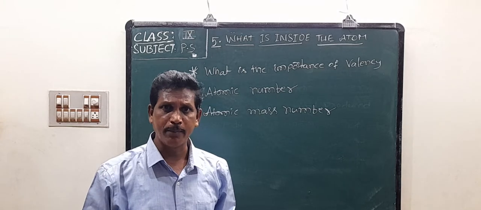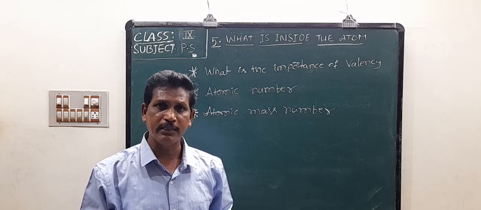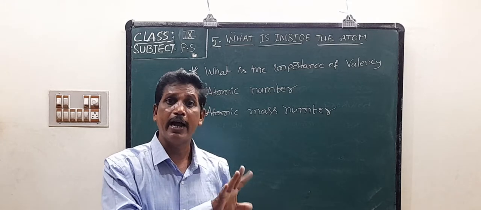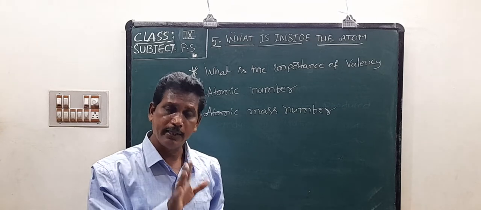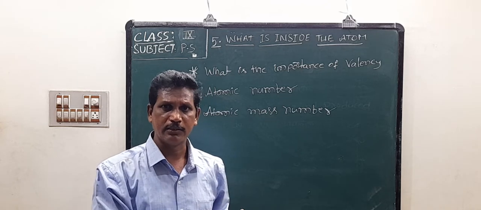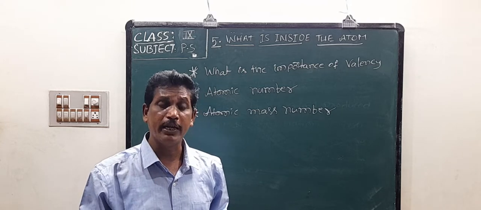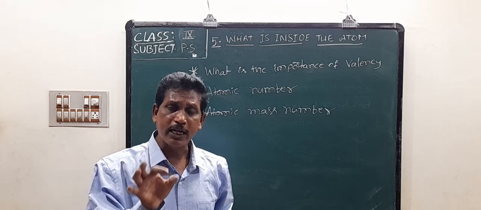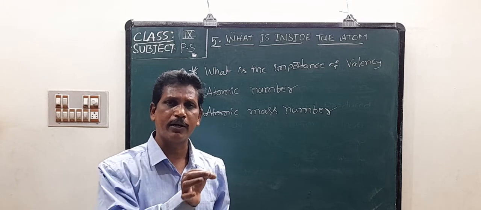Atomic number. We know atomic number is the total number of protons present in an atom. It is called its atomic number. This atomic number is also equal to the number of electrons. So any neutral atom contains an equal number of protons and an equal number of electrons.